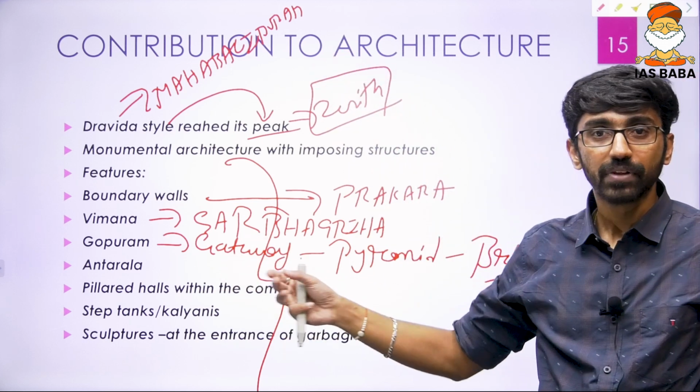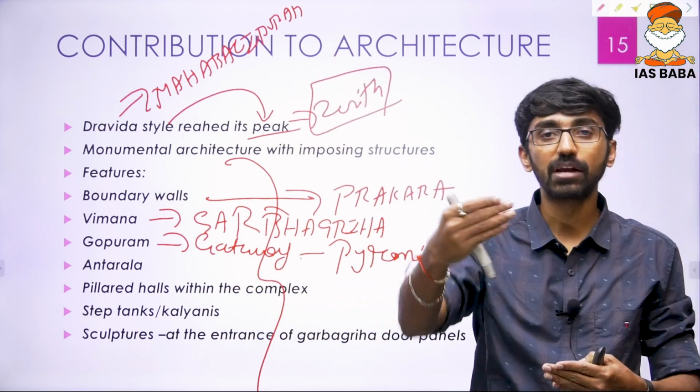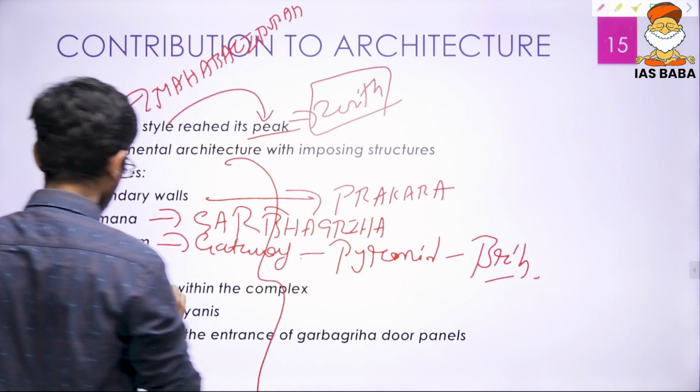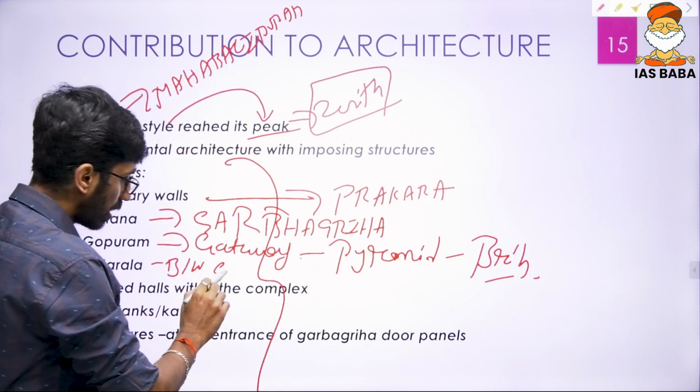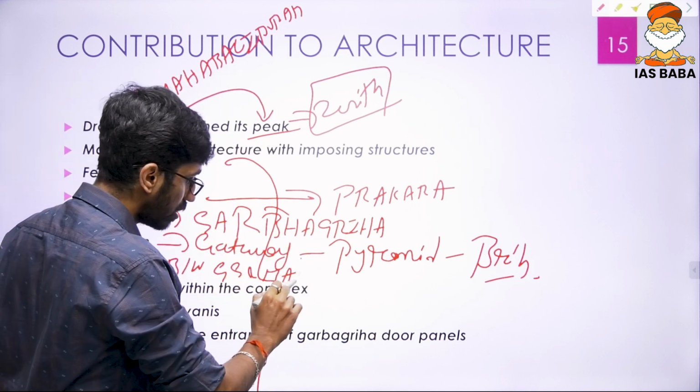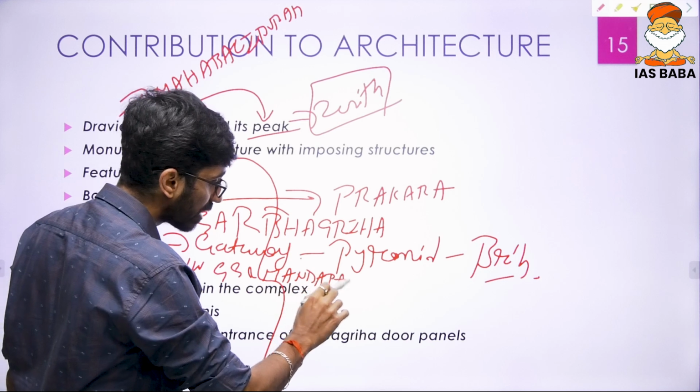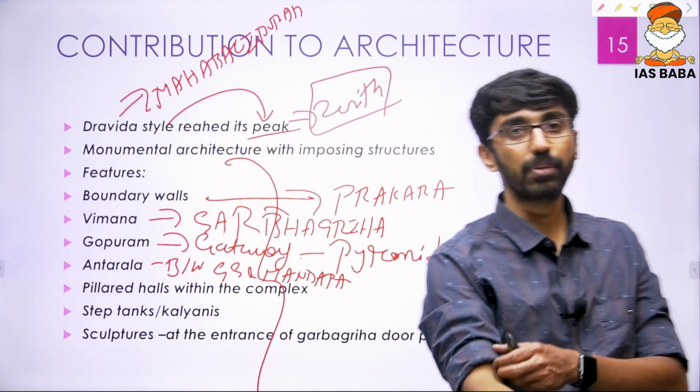Then Antarala, it is the place between Garbhagriha and the Mantapa. Mantapa is the place where devotees are placed, where devotees pray to the god.